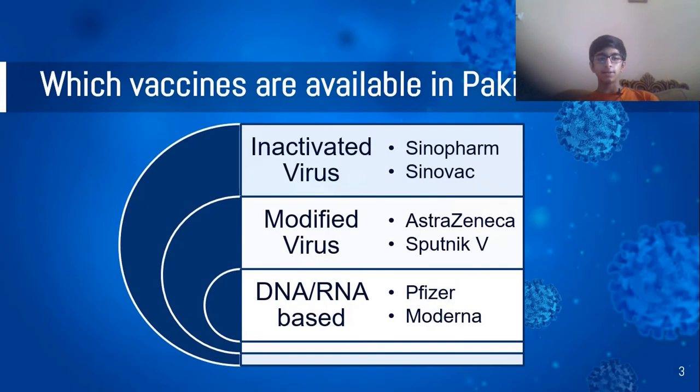Now, let's start. First, I'm going to tell you the different types of vaccines that are available in Pakistan. Inactivated virus vaccines, modified virus vaccines, and DNA or RNA based vaccines. Here are some examples of each of the types of vaccines just for clarification, and now I'm going to describe each of these vaccines in detail.